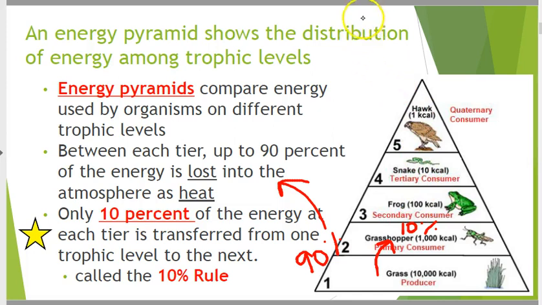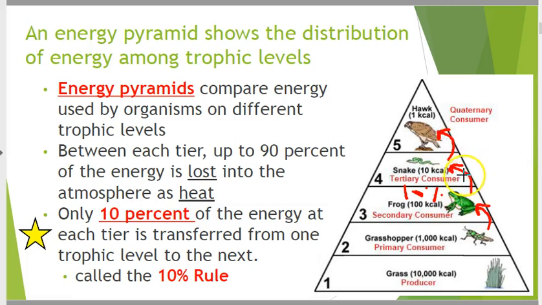But when that frog eats that grasshopper, how much energy does he get? He gets 10% of that. That snake eats that frog, he gets 10% of that. That hawk eats that snake, he gets 10%. So that grass started with all this energy, but how much did that fourth level consumer get out of it? You got less than that.